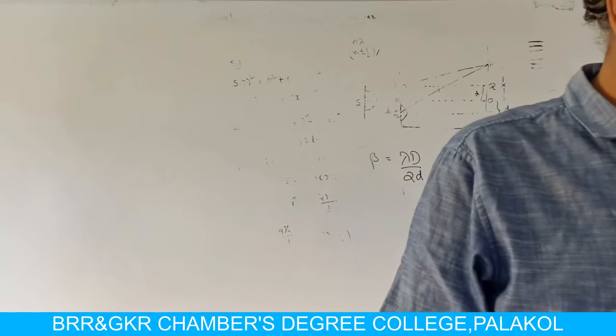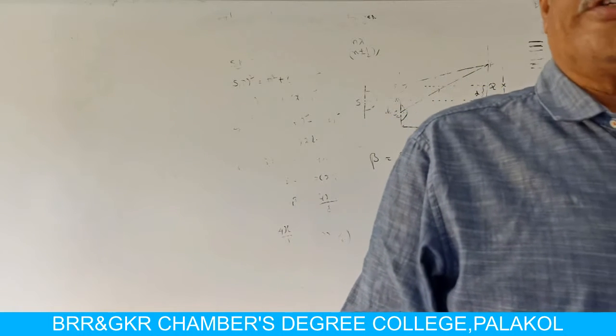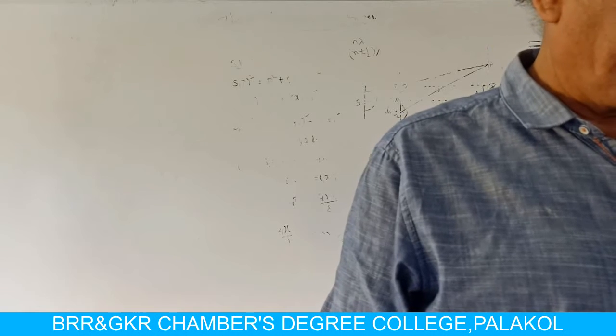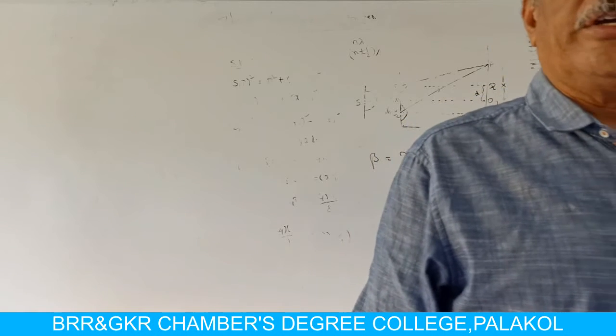For sustained interference, we need two coherent sources, and they should emit light continuously. For good observation, we have to fulfill these 3 points.